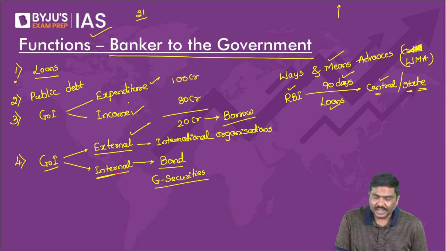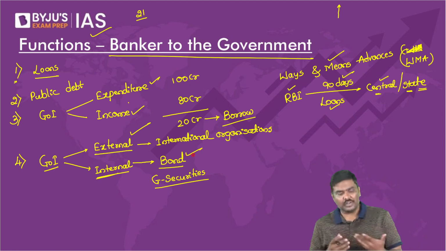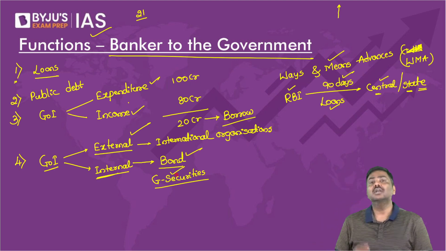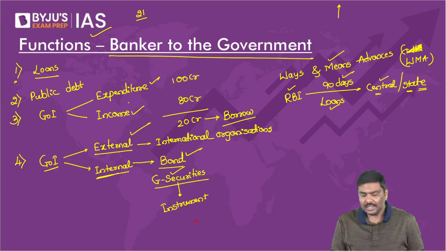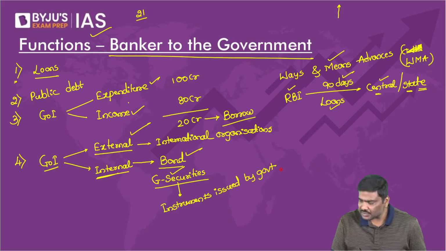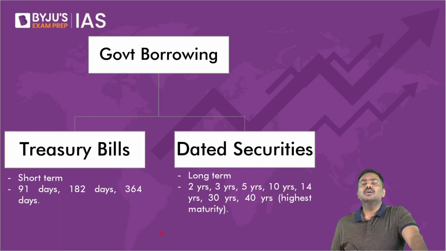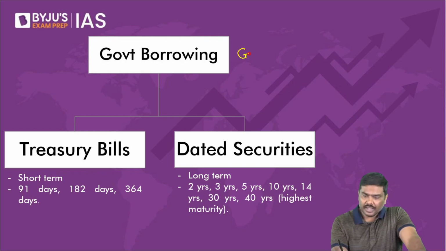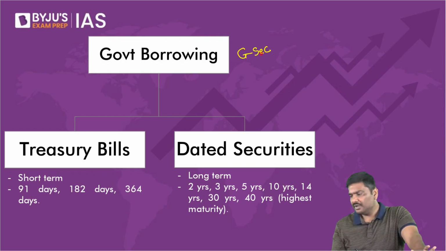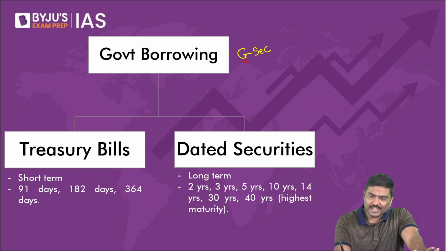Now, internally, I said the most important source of borrowing for the government is through government securities. What are government securities? These are nothing but instruments issued by the government. If you ask me, sir, what do you mean by government securities? These are instruments issued by government. Now, let me enter into that. Whenever you talk about government securities, there are two types.